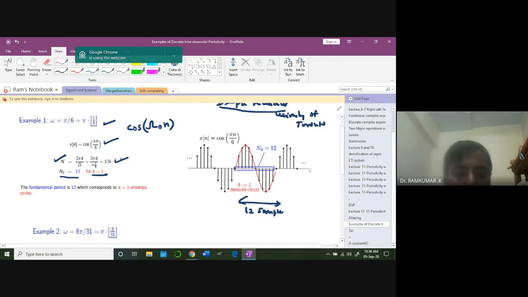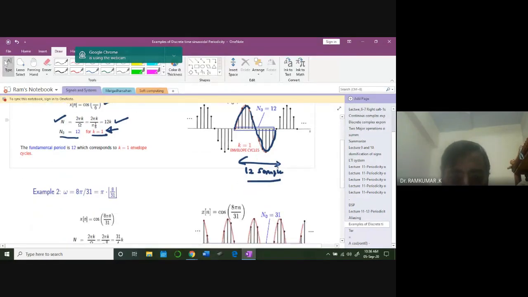So you can clearly see the waveform is going to repeat for every 12 samples. Then what does this k indicate? This k is now talking about the envelope. In the original continuous time domain, it takes exactly 1 cycle for these 12 samples to cover. Okay, that's the meaning of this k. So now take one more example.